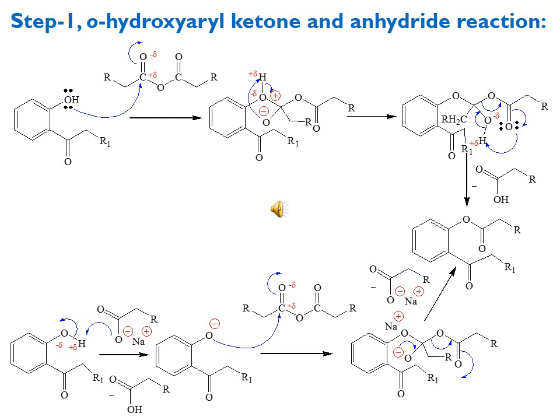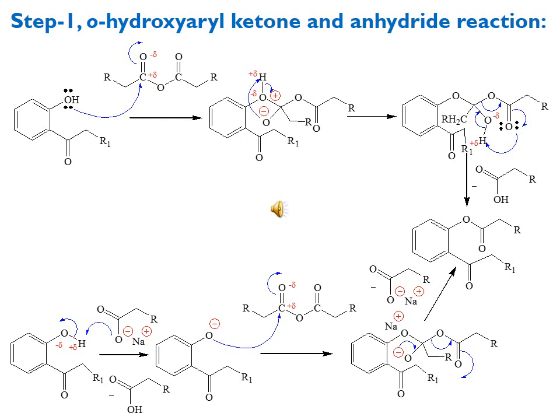Here is the stepwise discussion. Step 1 is about the acylation of the hydroxy group, that is, the reaction between ortho-hydroxy aryl ketone and anhydride. Here you can see the attack of the lone pair of oxygen from the hydroxy group on the electrophilic carbon of the carbonyl in the acid anhydride, and the pi bond is broken and oxygen gets the negative charge.